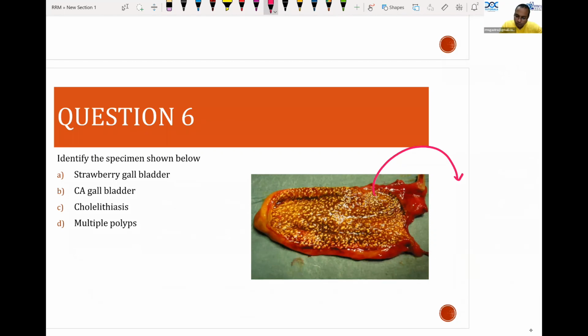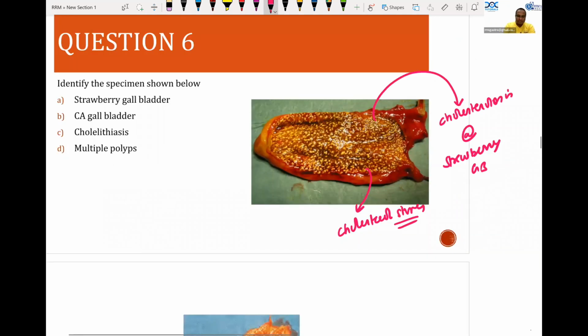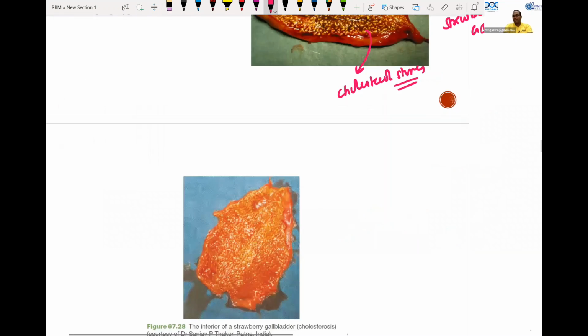This is known as cholesterosis, also known as strawberry gallbladder. What are these yellow things? They are nothing but small cholesterol stones, and they are known as strawberry gallbladder. This is a direct image from Bailey and Love. This is the image of the gallbladder. So this is the direct image from Bailey and Love, looking like a strawberry.